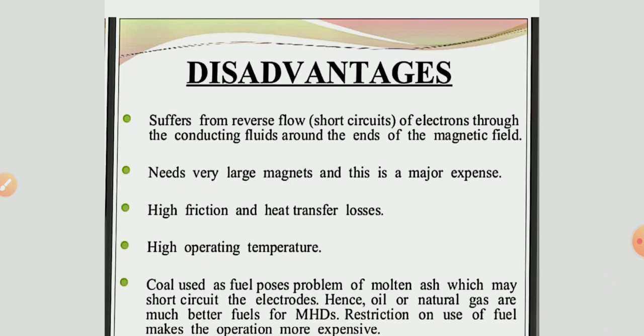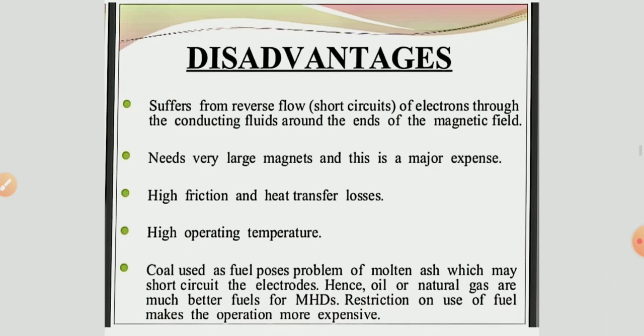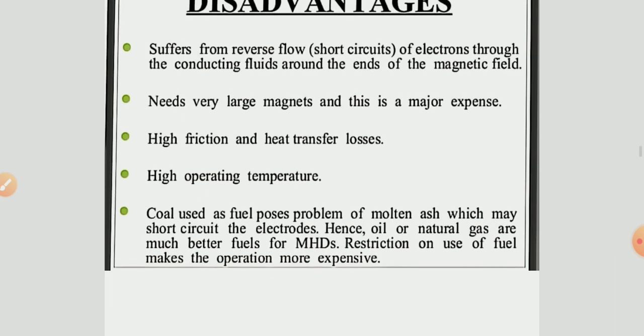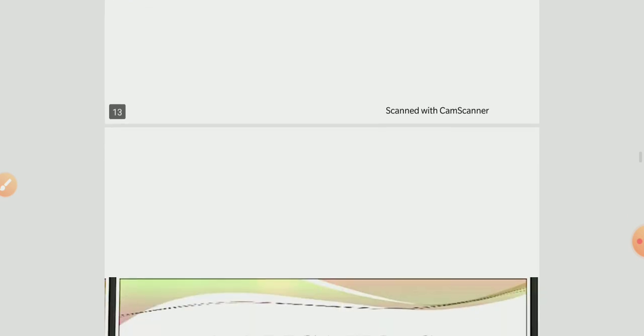Here we use a large magnet, and these magnets are very costly. We also have heat transfer losses and friction losses, and it is used at high operating temperature. So these are the disadvantages of the MHD generator.